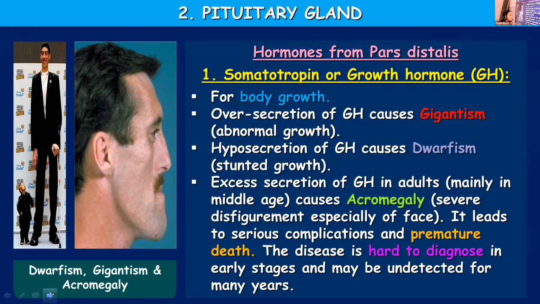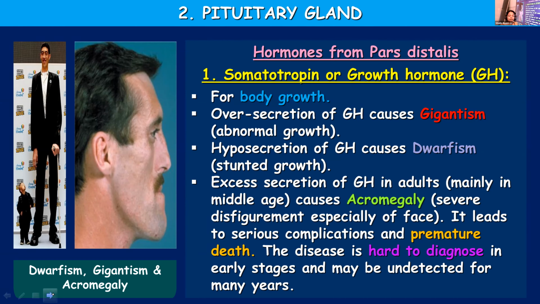So once again, we discussed about the first hormone, which is released from pars distalis. Pars distalis is a part of anterior pituitary gland, or even we call it as anterior pituitary gland. It's a part of adenohypophysis, and somatotropin or growth hormone brings about body growth. Excess amount can cause gigantism, less secretion, dwarfism.